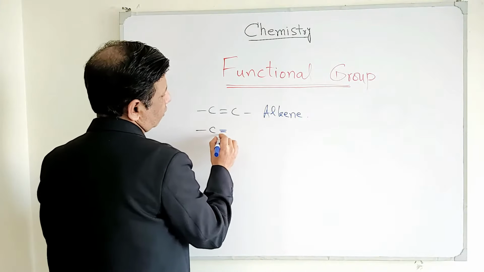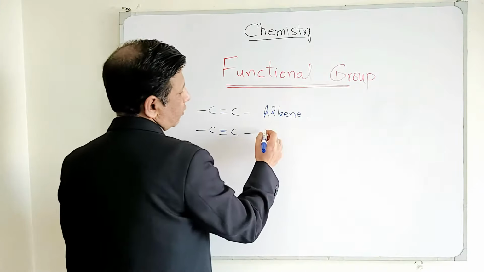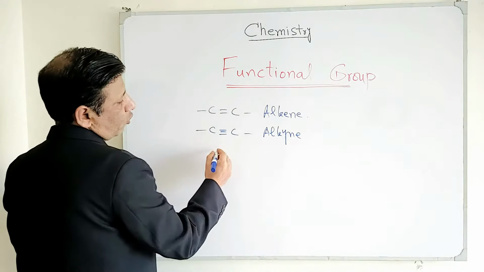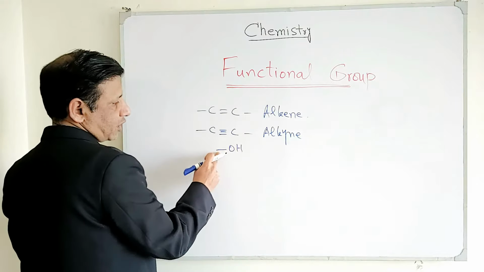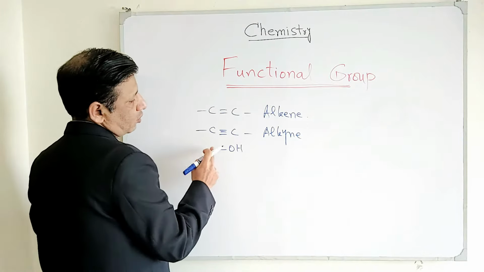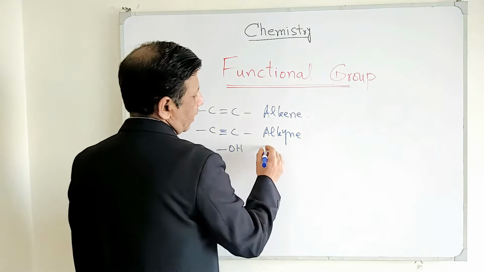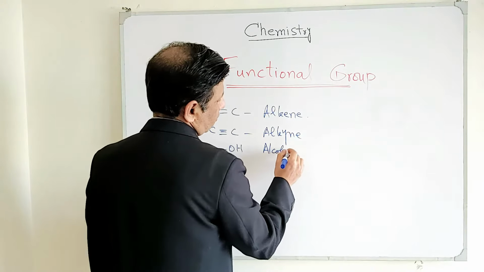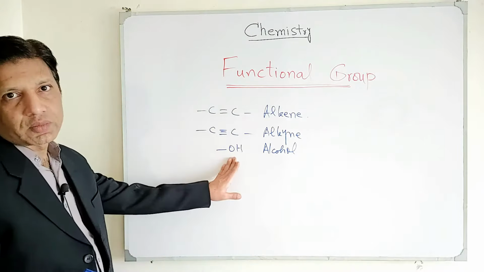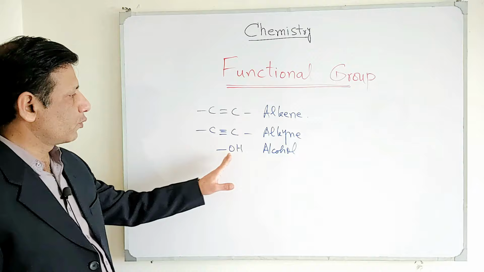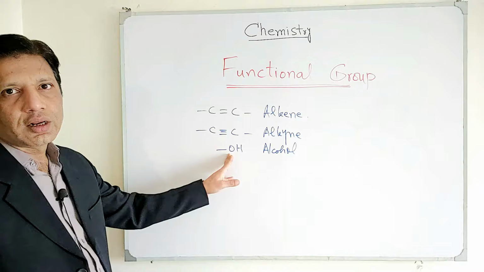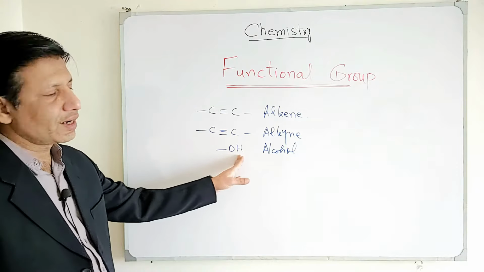Carbon to carbon triple bond is again another functional group which we call alkyne. And OH dash, this dash means that we will need to place R before this. So when we place R before this, it will become alcohol. Otherwise, it is named as hydroxy. For example, if there is an R group, meaning an alkyl group, before this OH, then definitely it is an alcohol. Otherwise, this is what we call hydroxy, because OH is written as hydroxy.